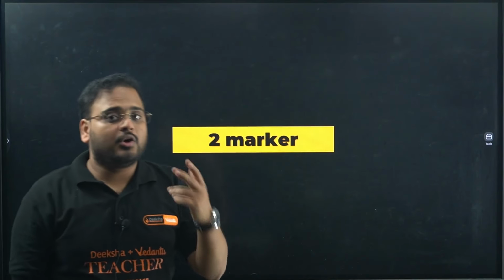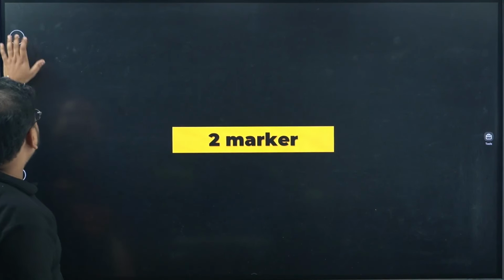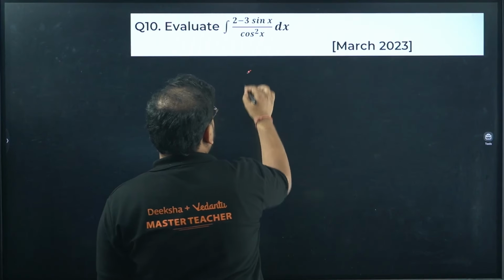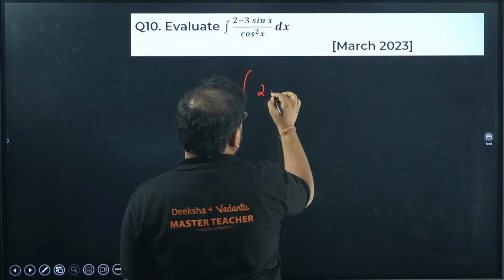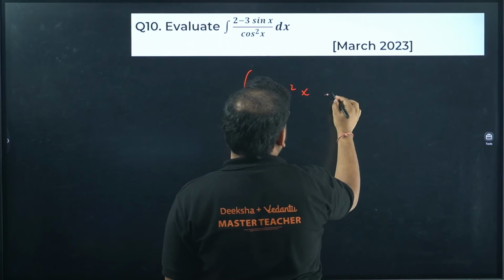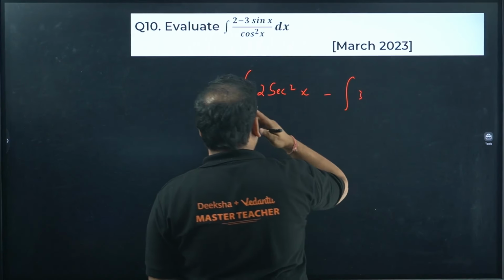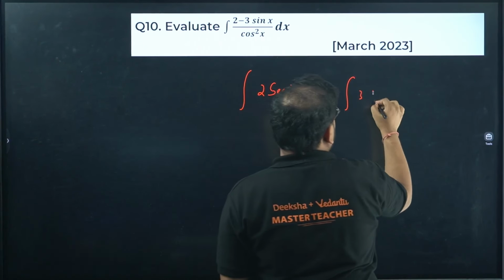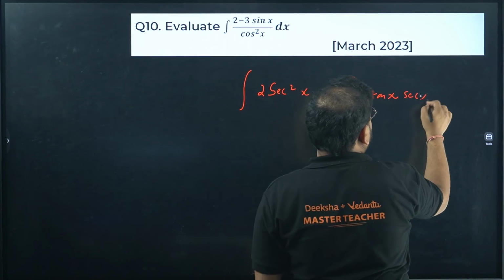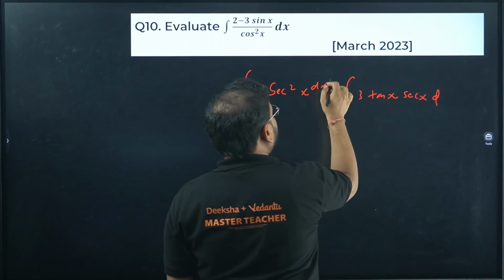Now it's time to solve the 2 marker questions. In that, the first one is the very simple one. Separate the terms and integrate individually. We get 2, 1 by cos will become sec square x. Over here we'll have 3, sine by cos is tan x, and 1 by cos will be secant x. Of course, both the places has dx in it.